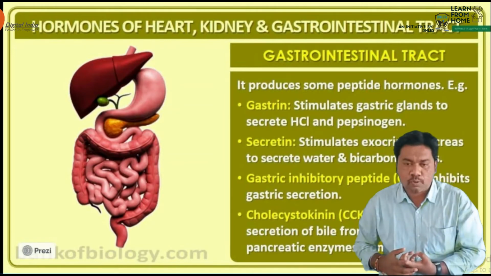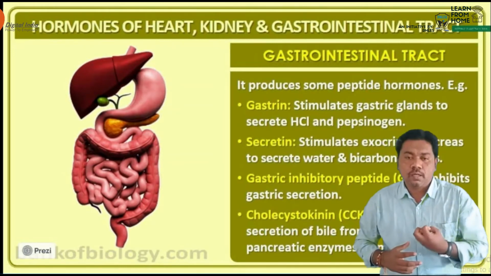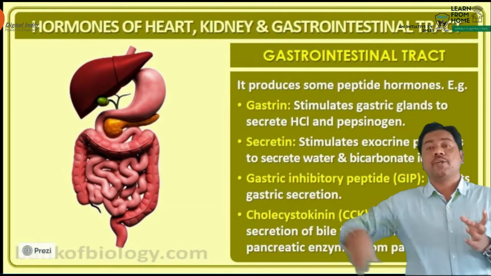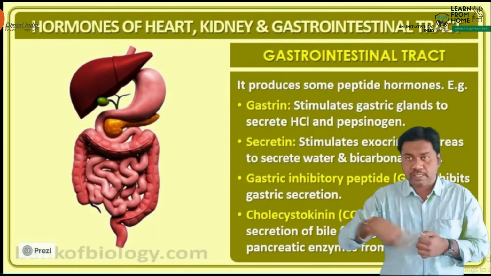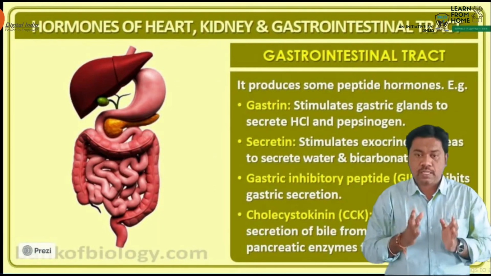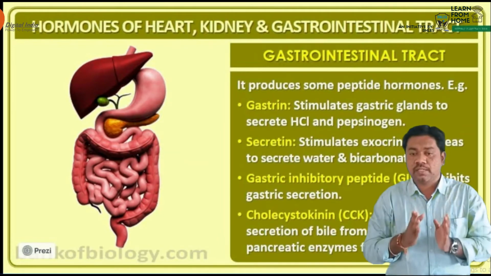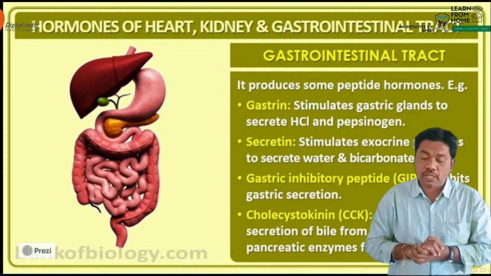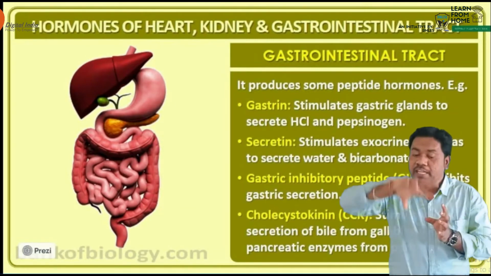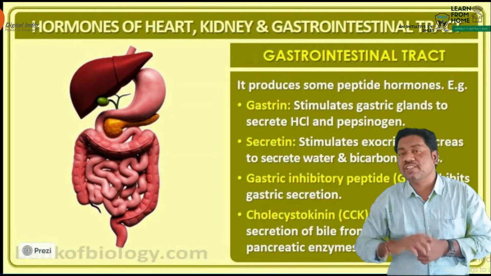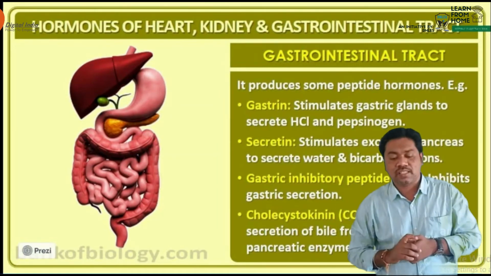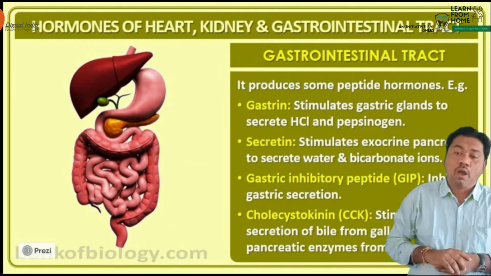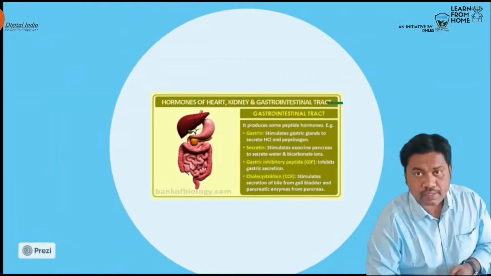The next one is the gastric inhibitory peptide hormone, also produced from the mucosa of the intestine. This hormone regulates the secretion of gastrin. It is the gastrointestinal peptide, or simply known as GIP. It inhibits the gastric secretions. This is the gastric inhibitory peptide hormone, a very important hormone.